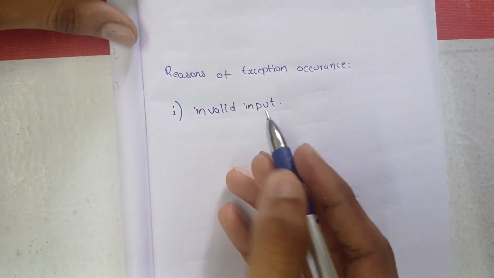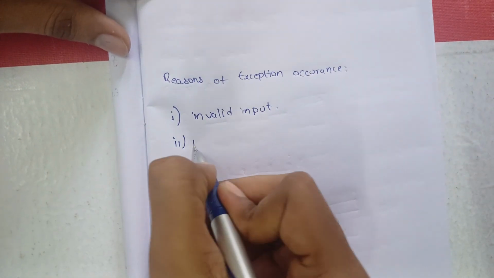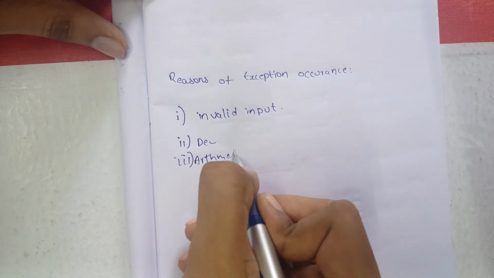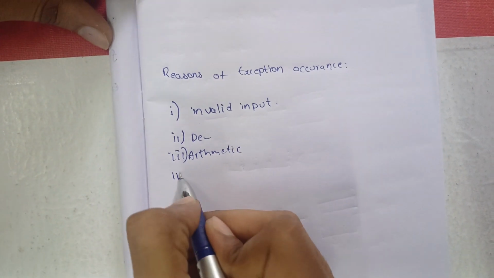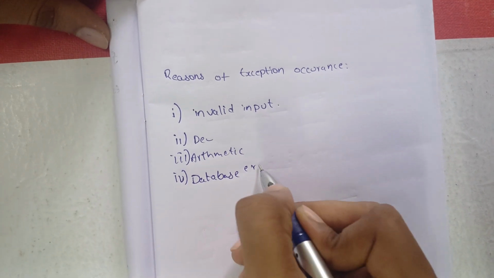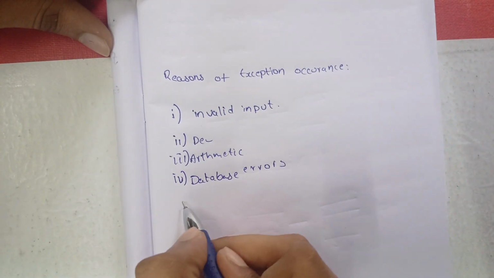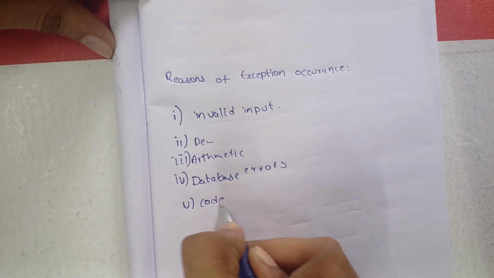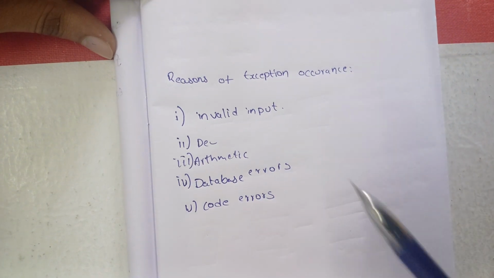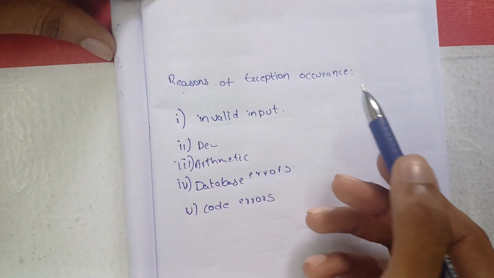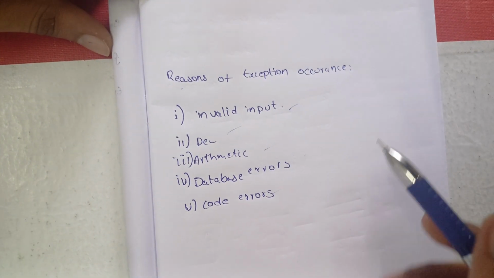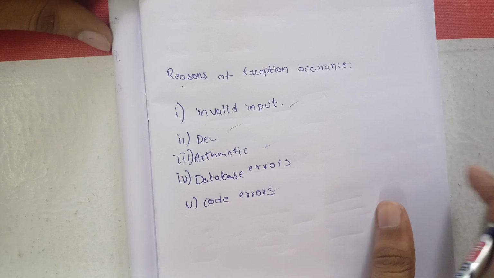In that there are device failure, arithmetic errors, next database errors, next code errors, and many other things. There are many things that are reasons for exceptions. So on solving all these, we can get a proper answer or proper flow of the program.